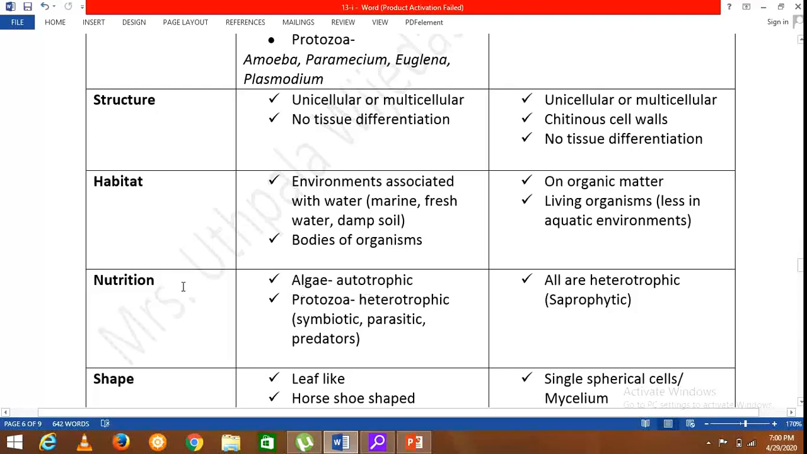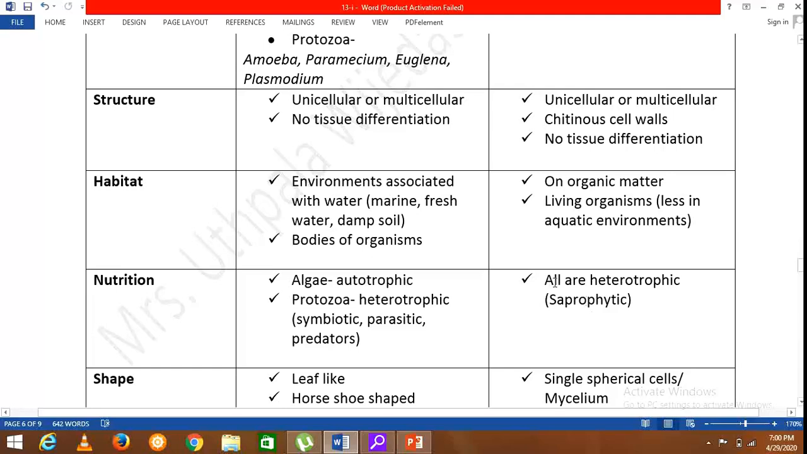Then if we consider the nutrition of Protista, algae are autotrophic and protozoans are heterotrophic. When we say heterotrophic, in Unit 8 you learnt different modes of nutrition. So there may be symbiotic relationships. Then parasites are also available like Plasmodium. And there are predators also coming under this group.